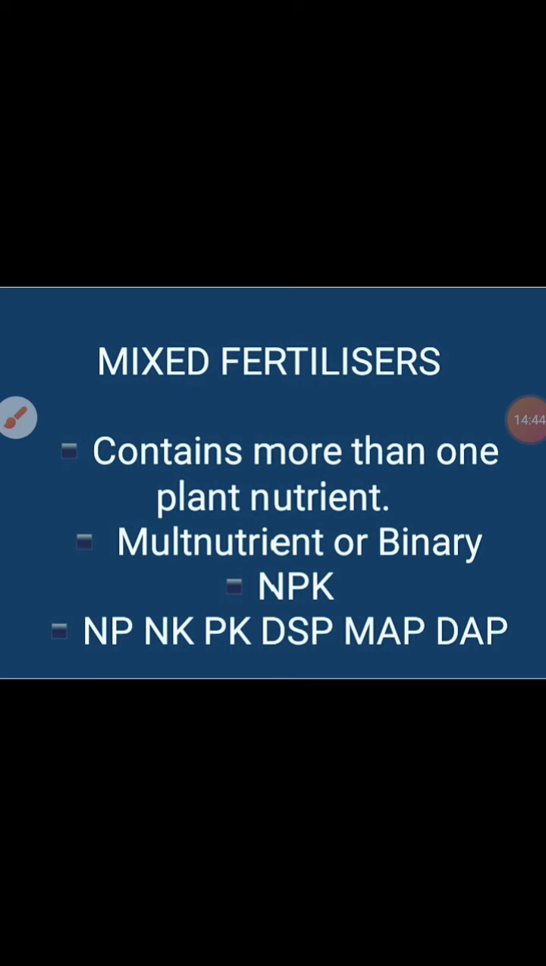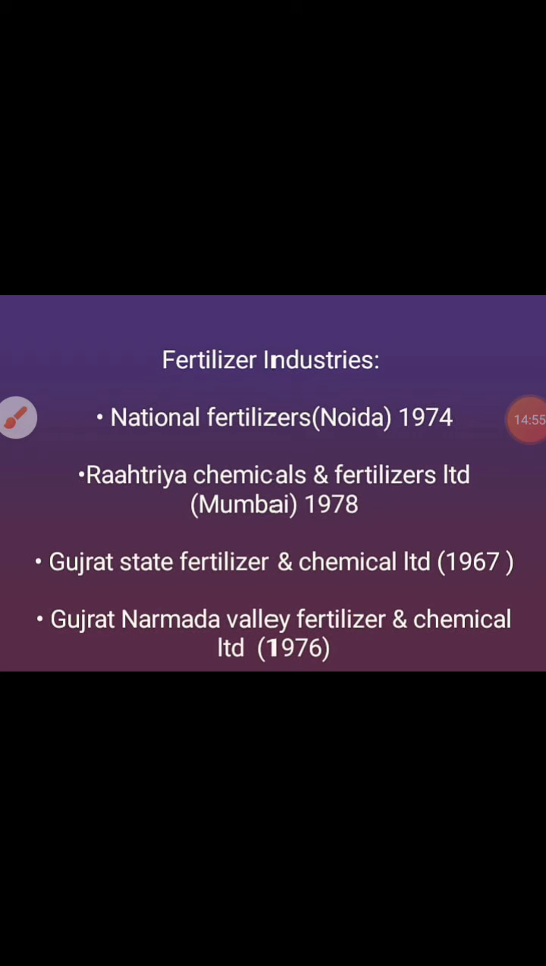If it is multi-nutrient, then it is NPK. If it is binary nutrient, it is a permutation and combination of NP, NK, PK, such as DSP, MAP and DAP: monoammonium phosphate, diammonium phosphate and double super phosphate.